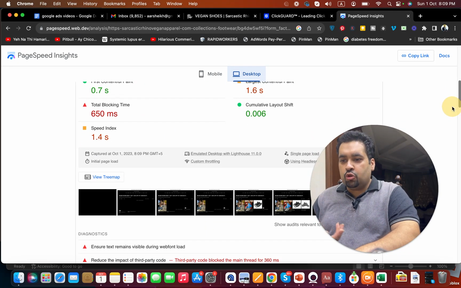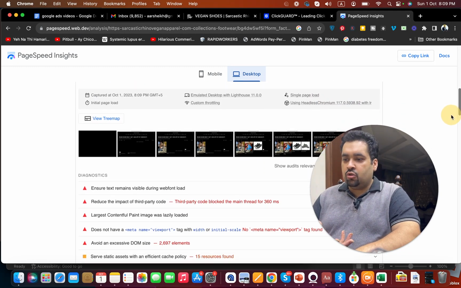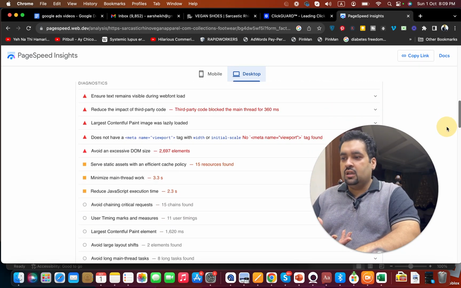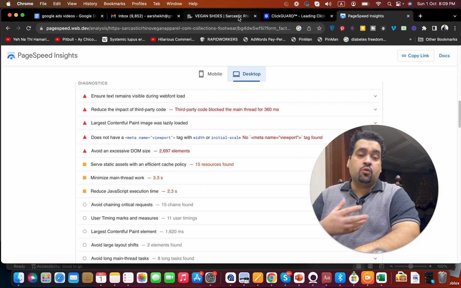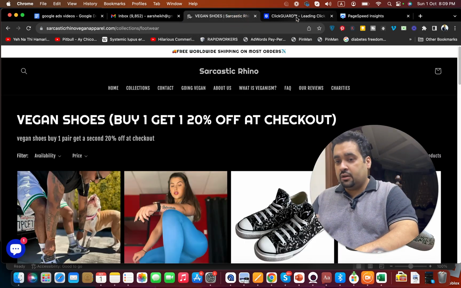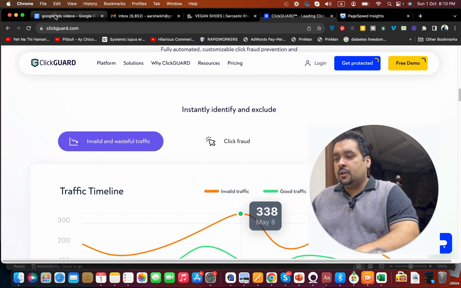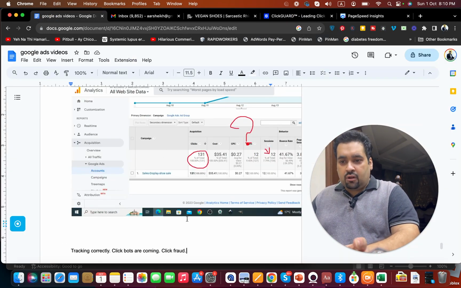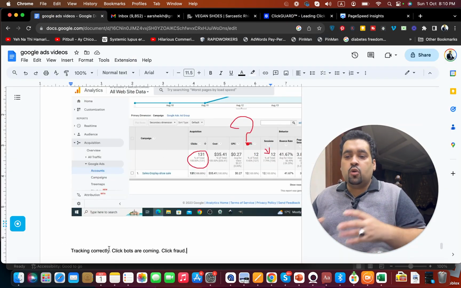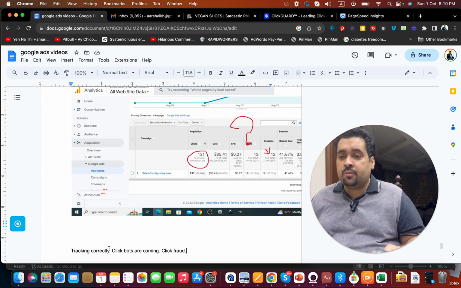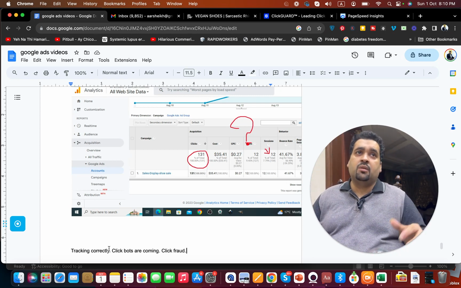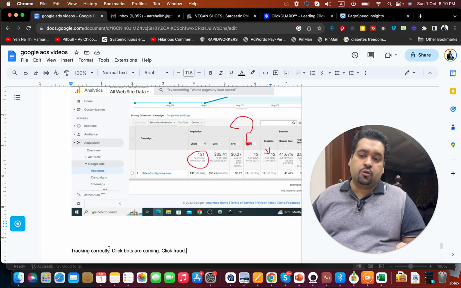Sometimes it's coding errors or extra error codes on your website, which you can see here, that are causing your website to load slowly. But surprisingly, it loaded quite fast on my end, and I loaded it in front of you as well. So you can try ClickGuard, and then you can look at your tracking, and that can hopefully solve the problem. But if the issue still persists and you need a manual audit, me and my team can do it, and my developers can help you look into it.